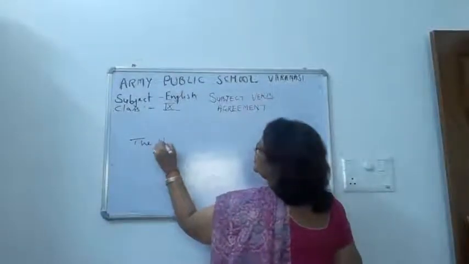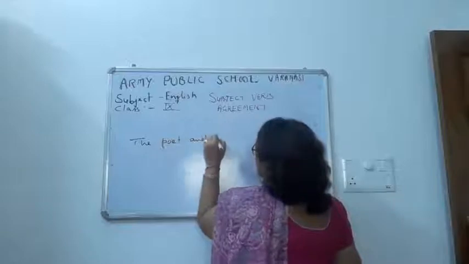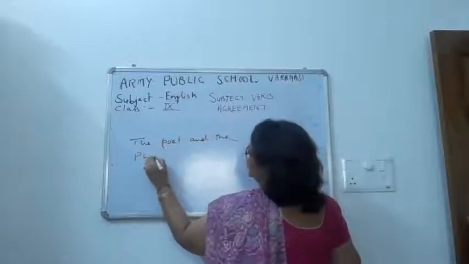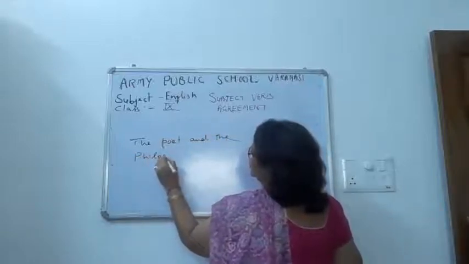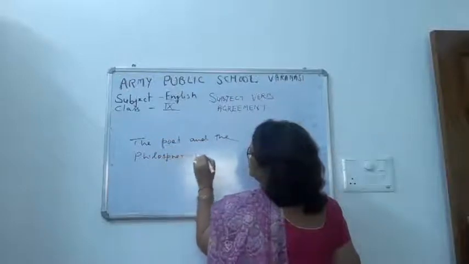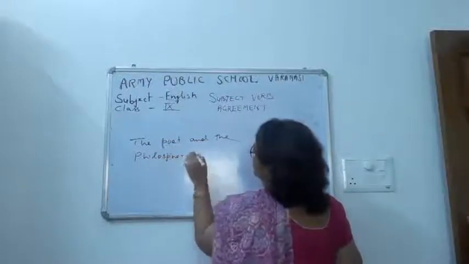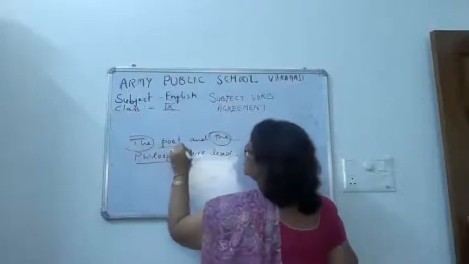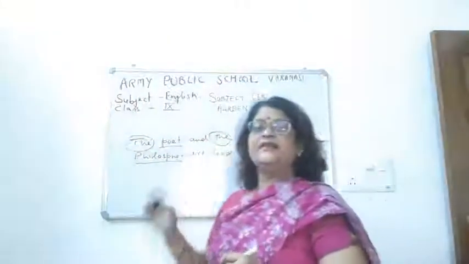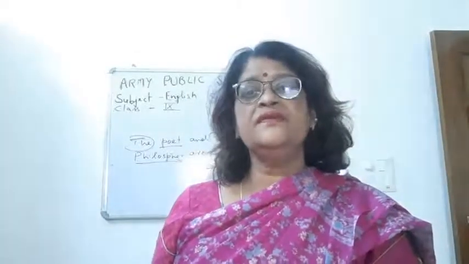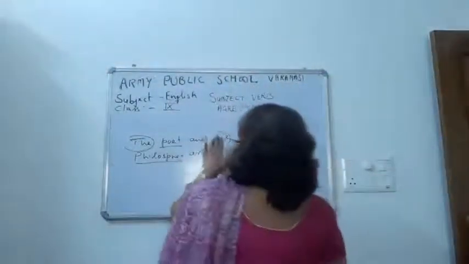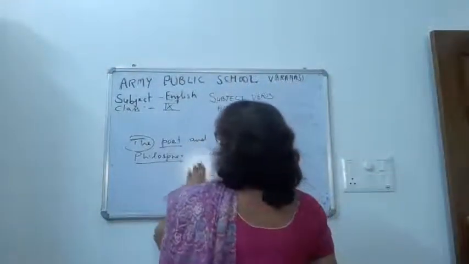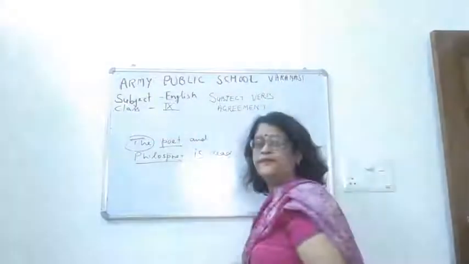Like, the poet and the philosopher is dead, or are dead. Now children, you can see that here "the" is there with philosopher and "the" is there with poet. So if "the" or "an" or any other article is there with the second person, it means that there are two persons. But if "the" is not there with the second, then it means there is only one person. So we will use "is" here.